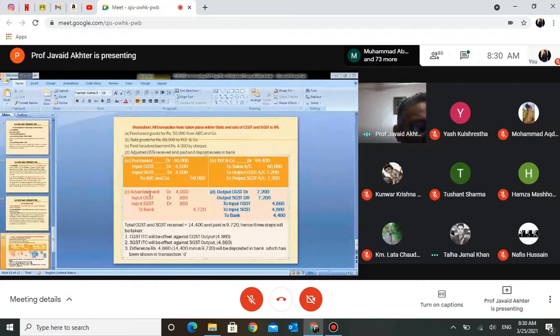There was a time when the maximum rate applicable was on the entertainment industry, the film industry. If someone has recently gone and watched a movie in a theater, and these days people are usually not going because of COVID, maybe you have it subscribed on your own dish. But if somebody visits a movie theater, the taxes used to be very, very high. Can you imagine what could be the rate of tax in earlier days?